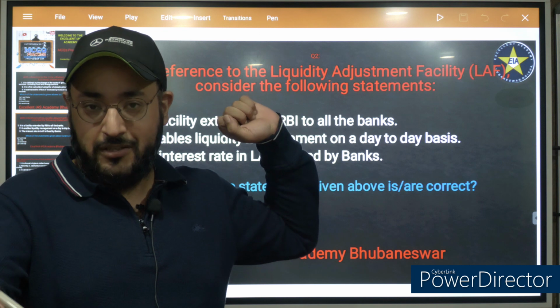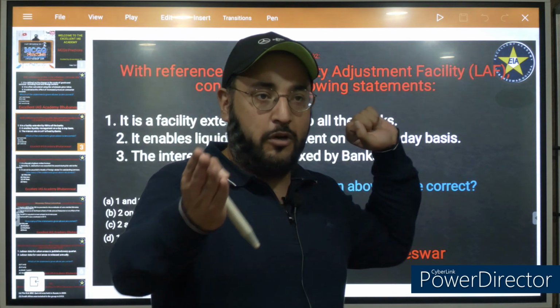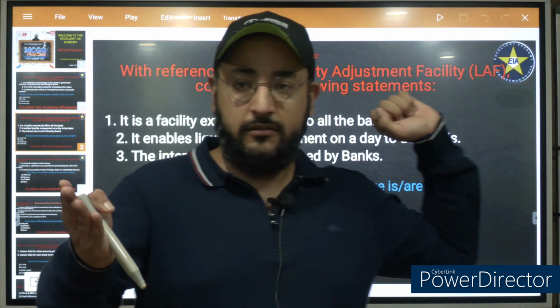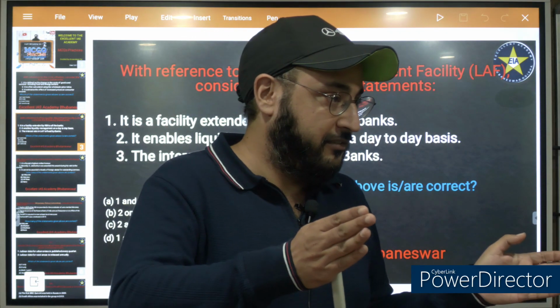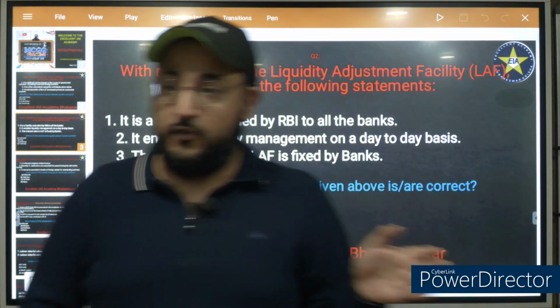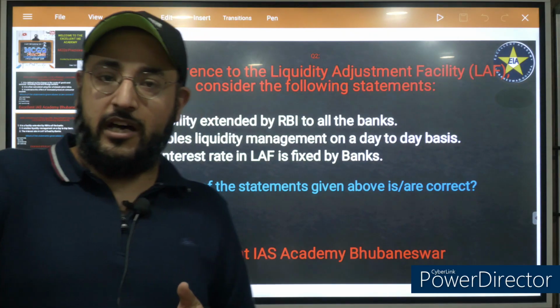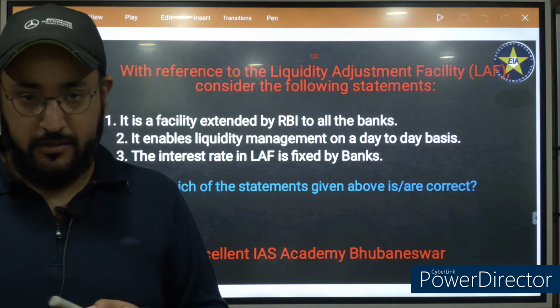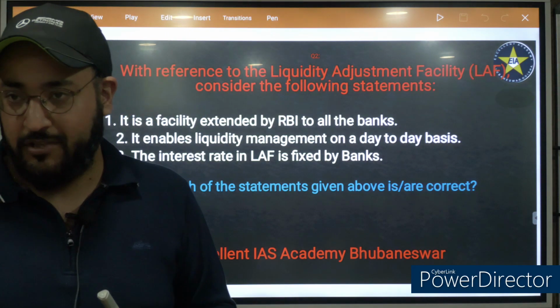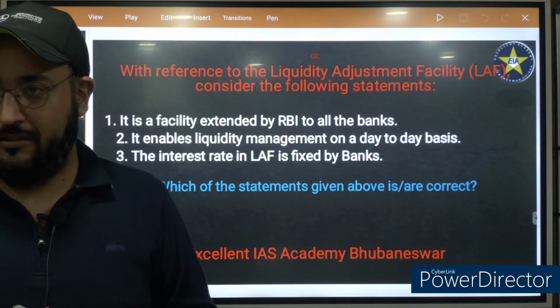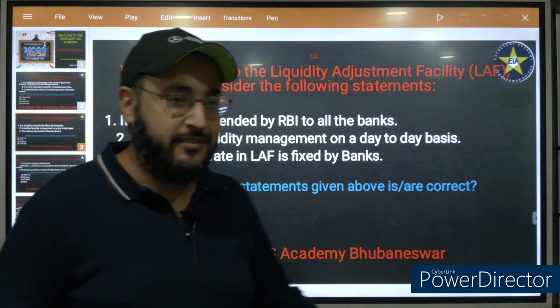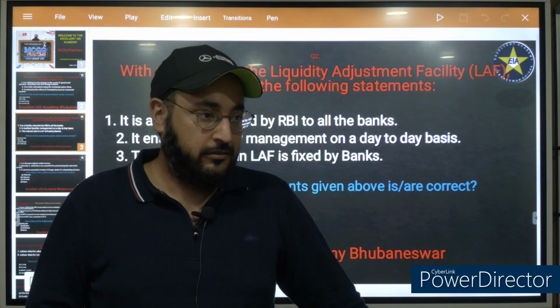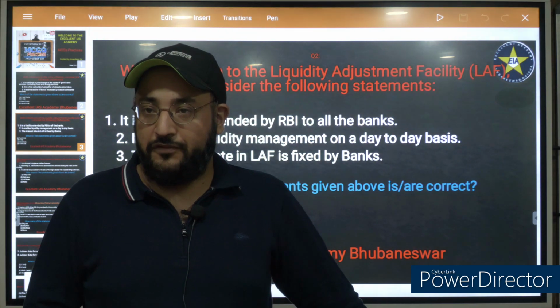If RBI lends money to commercial banks, it is known as repo rate. If commercial banks deposit with RBI, it is known as reverse repo. During the time of inflation, is the repo rate increased or decreased? Increased. Why? To decrease the supply of money.